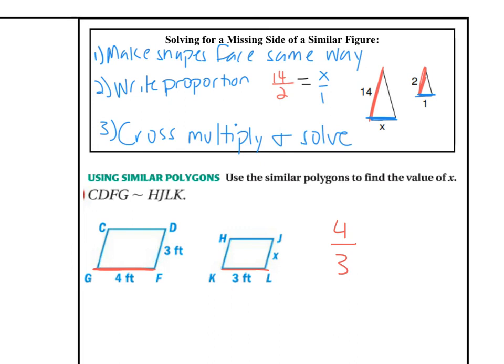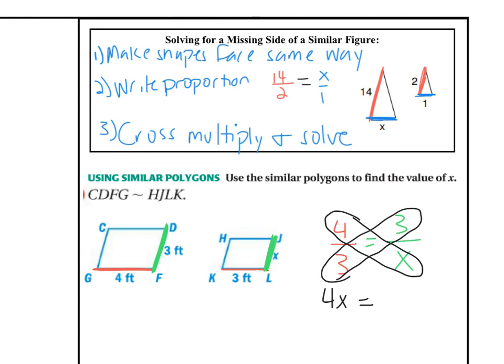Then I need 2 more sides. FD would match, it's a 3, with x. And I did the big number, big shape on top, so the 3 goes on top and x goes on the bottom. Now cross multiply and solve is step 3. Cross multiply means when you multiply 4 times x, you multiply the diagonals. So 4 times x is 4x. Then we put our equal sign, and then we do the other diagonal, 3 times 3, which is 9.